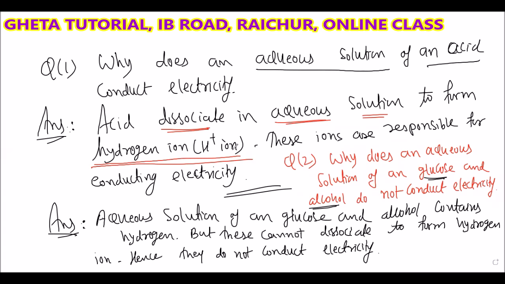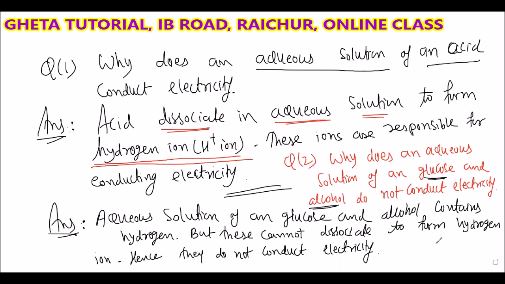Hence, the glucose and alcohol do not conduct electricity. To conduct electricity, ions are very important. If the ions are present in the water, then only they conduct electricity.